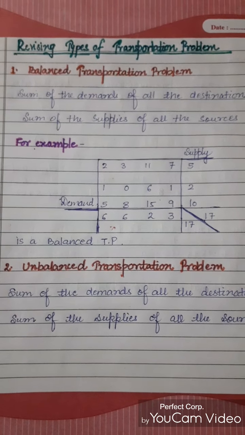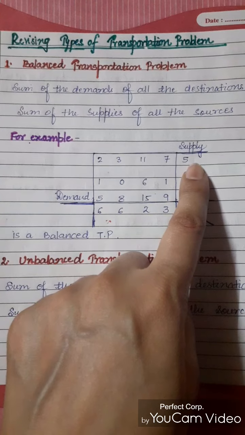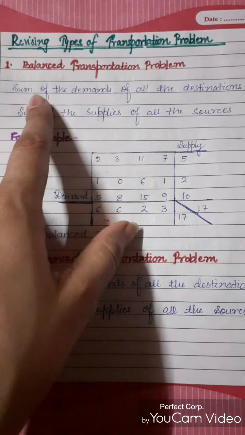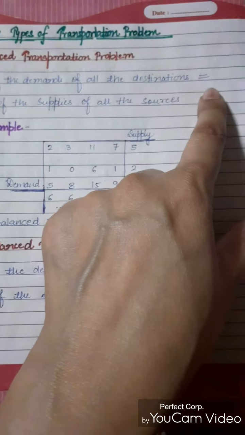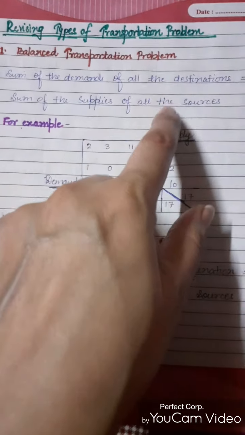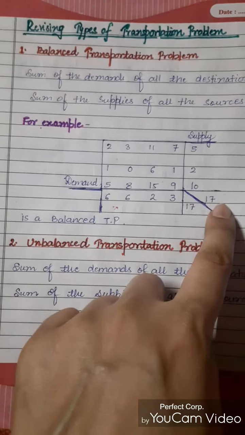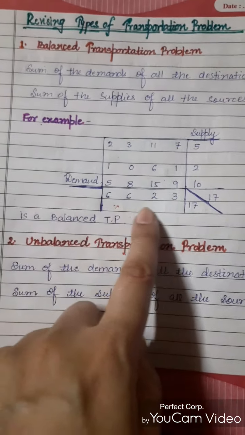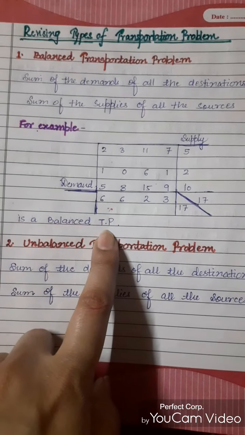So let's start with the first one, that is balanced transportation problem. To understand the concept of balanced transportation problem, you just need to identify two things. The first is the sum of the demands of all the destinations as well as the sum of the supplies of all the sources. If the value of these two are equal, as you can see in the example here, that the sum of the total supplies, that is 17, is equal to the sum of the total demands, then this transportation problem can be called a balanced transportation problem.